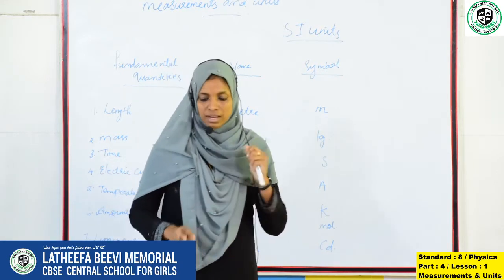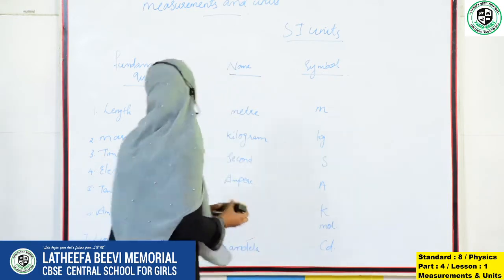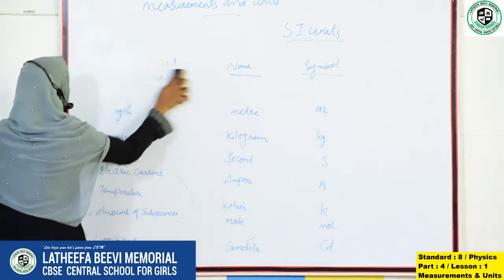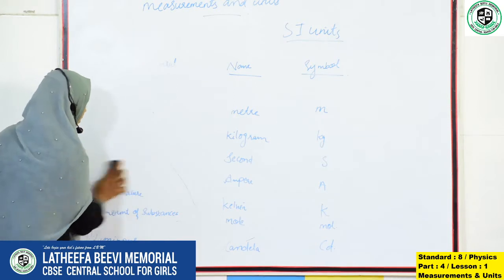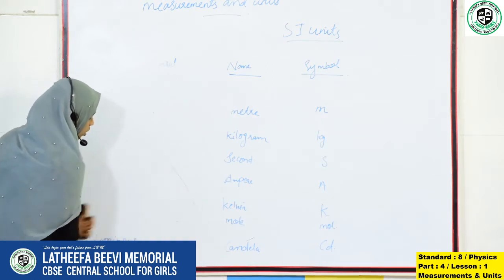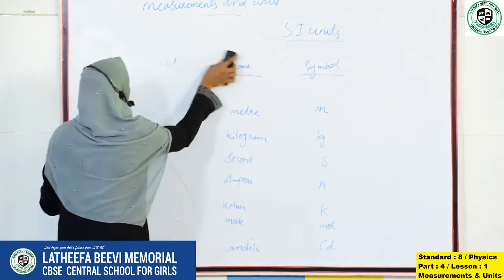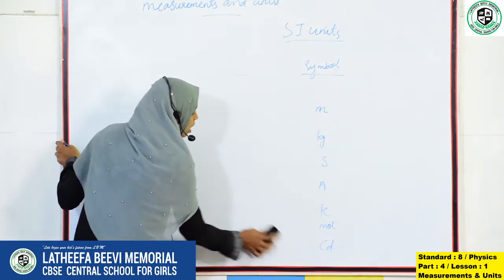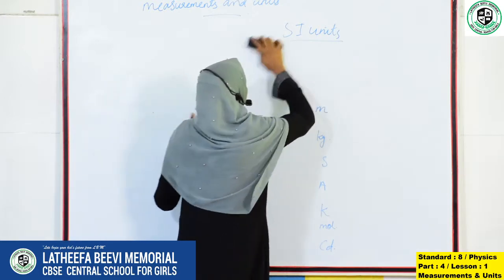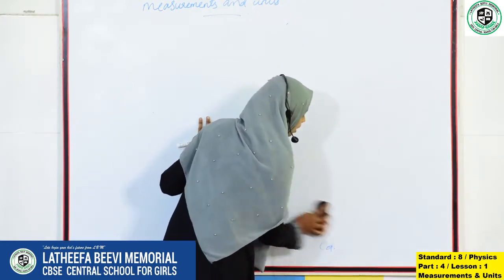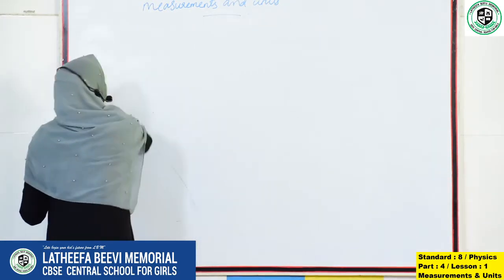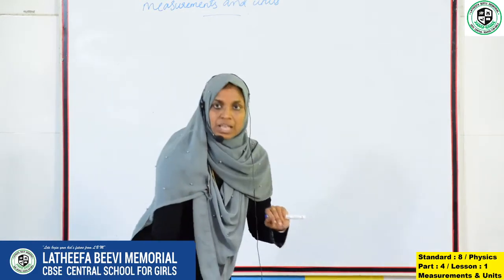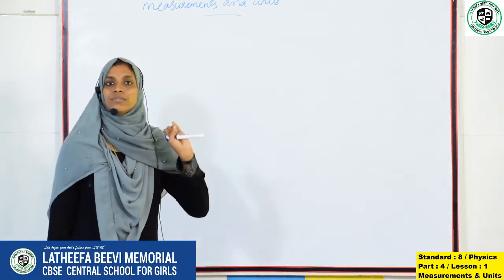Then the second one is derived quantity. What are the fundamental quantities? Length, mass, time, electric current, temperature, amount of substance and luminous intensity are the 7 fundamental quantities, and you have to learn the units and symbols also. At the exam point of view it is very important. You must study the concept. So first we learned about fundamental quantity.